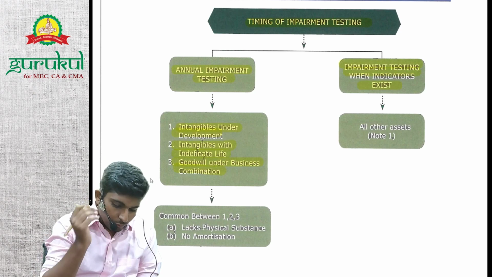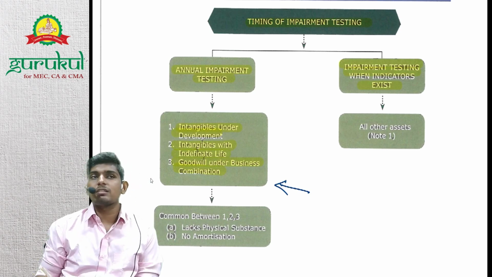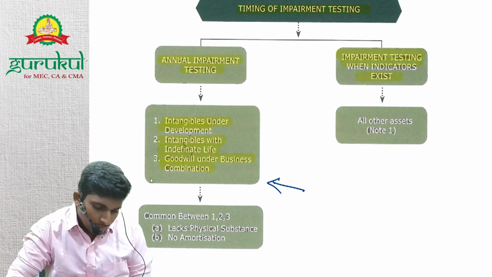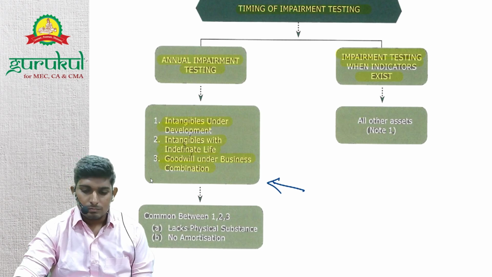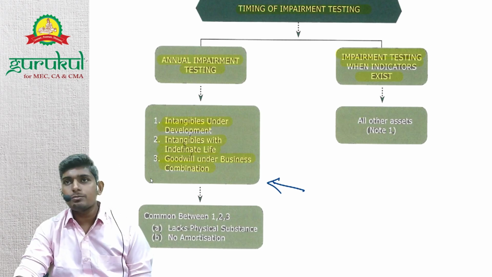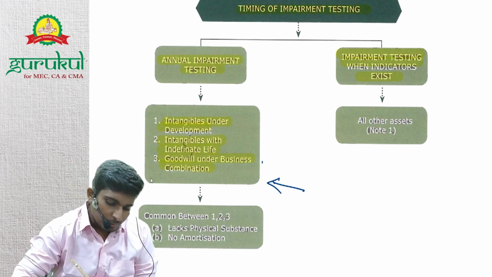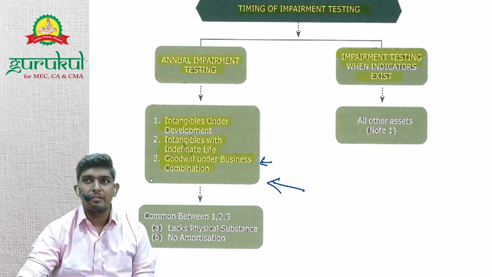Now, what's the logic behind this? Why are these three checked annually? What do you think? All assets' value will ultimately be zero on any one day, right? At the last, all assets' value will be zero. But will goodwill be zero? No. Goodwill doesn't have any depreciation, so goodwill will never be zero.